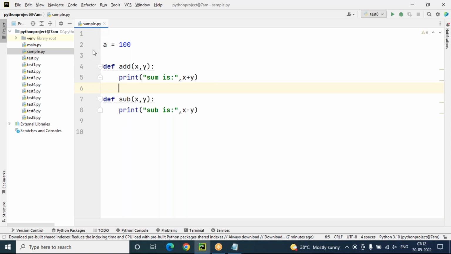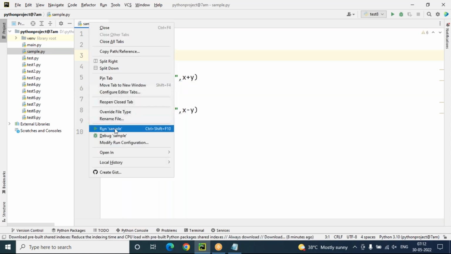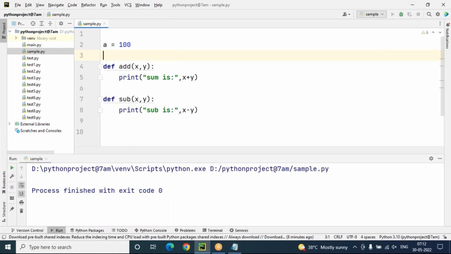This module contains one variable, a, and two functions, add and sub. The variable and the add and sub functions are members of the module. So a module contains a group of variables, a group of methods, and a group of classes. But whenever I execute this sample.py, nothing happens. There is no result here.